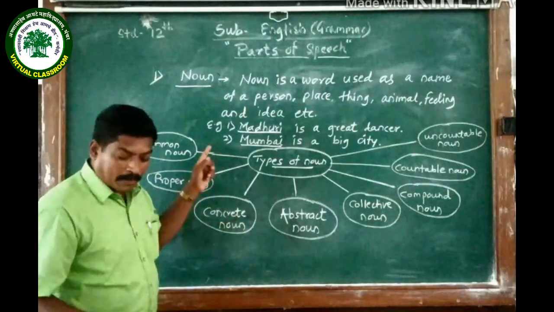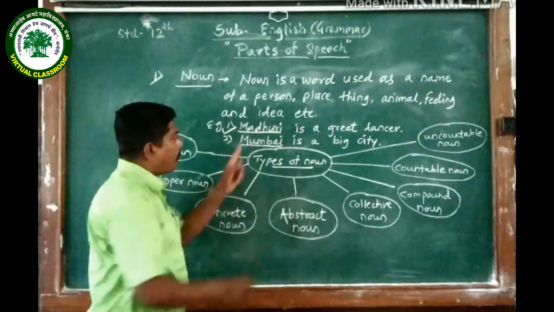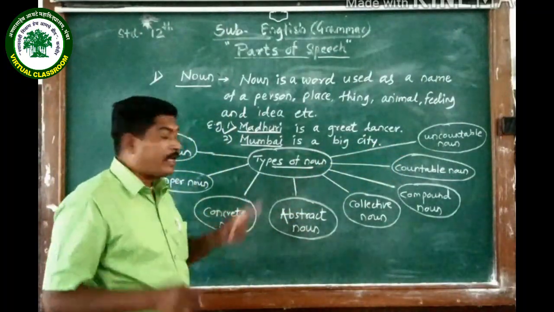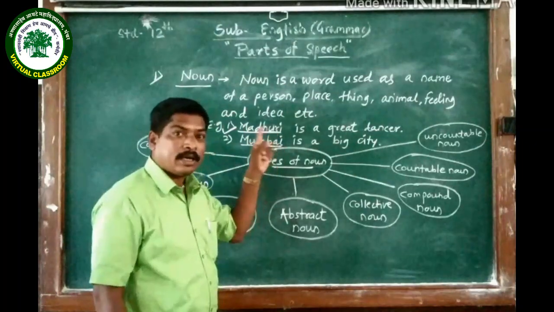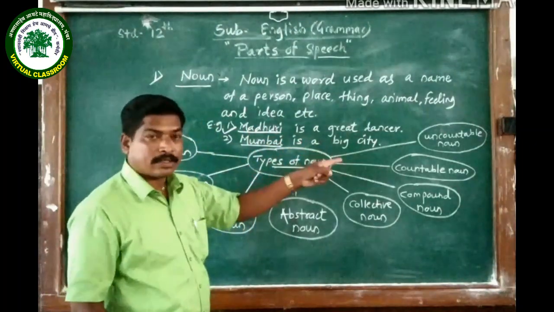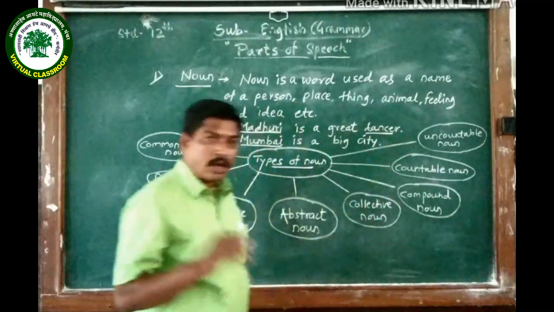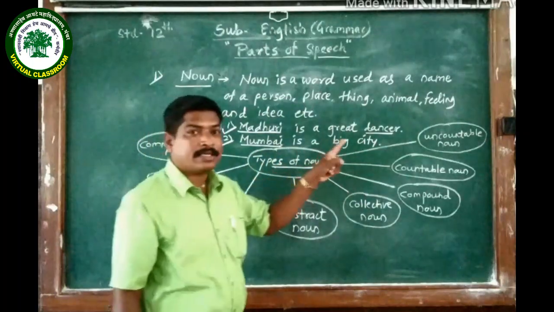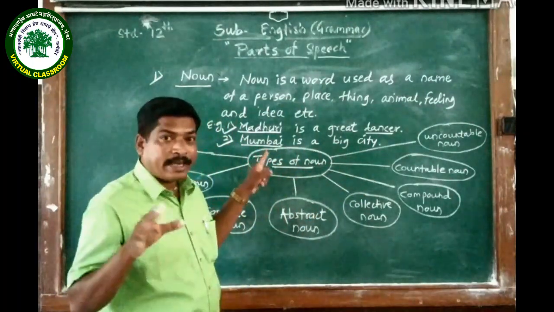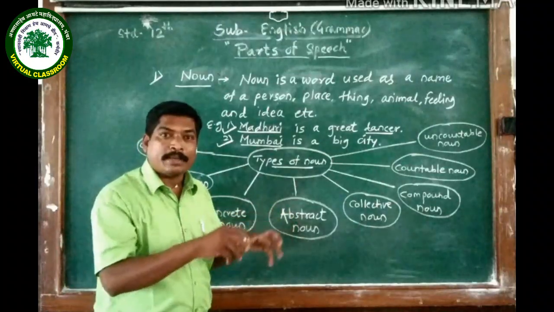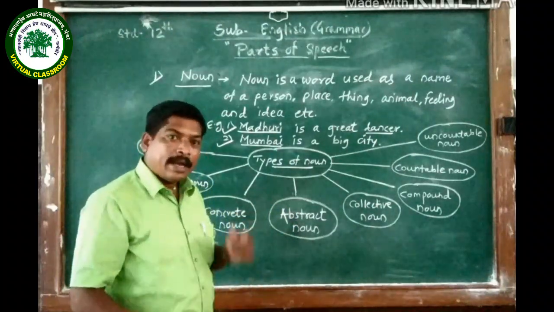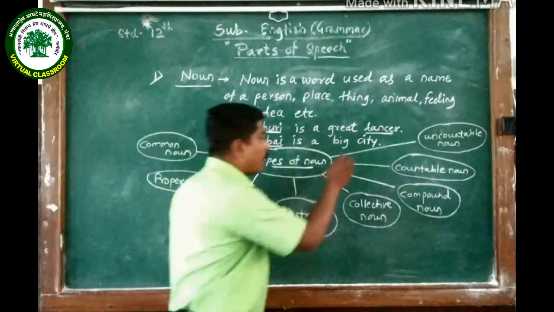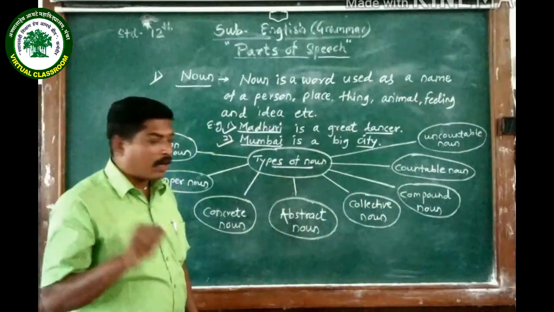For example, the first one, Madhuri is a great dancer. So the name of that person is Madhuri. So that Madhuri is a noun. That dancer word, it is also a kind of noun. In the second sentence, Mumbai is a big city. So Mumbai, it is name given to that particular city, to that particular place. That is why it is also a kind of noun. That city word, it is also a kind of common noun.